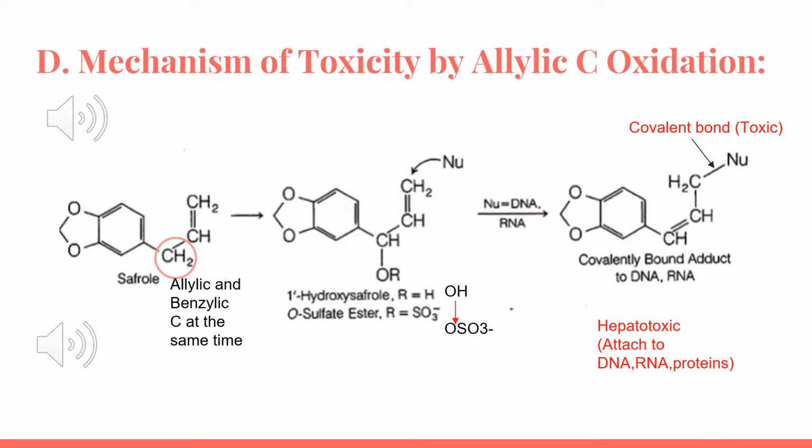After undergoing hydroxylation, we're going to have a hydroxyl group attached to this carbon, and this hydroxyl group is going to undergo sulfation. We're going to have an OSO3- after phase 2 sulfation, and we get a good leaving group. Then the terminal carbon is attacked by a nucleophile of DNA, RNA, or proteins, and we have rearrangement to form the final toxic product seen above.